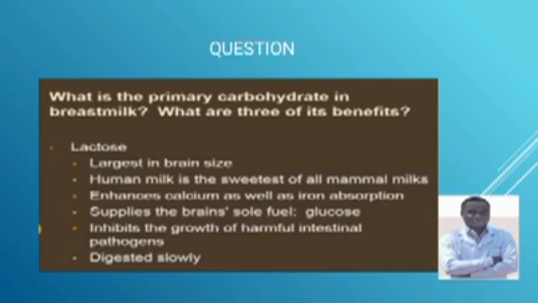The benefits of lactose are like this. Larger brain size. That means it assists in the growth of the brain. Lactose, when broken down, produces glucose. The glucose is utilized by the brain for growth to increase its size. Human milk is the sweetest of all mammal milk. It provides sweetness, and enhances calcium as well as iron absorption.